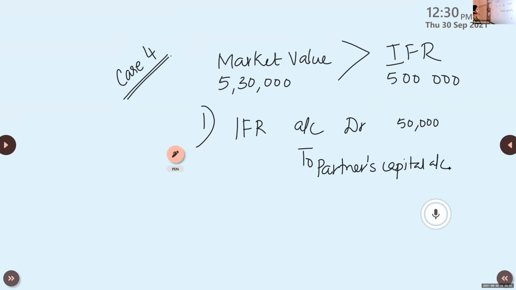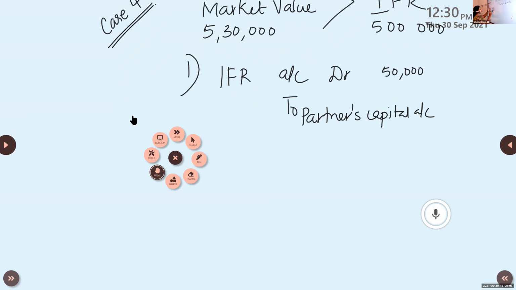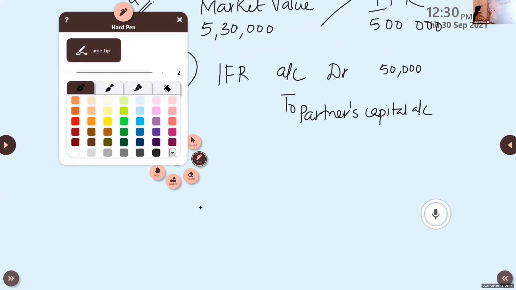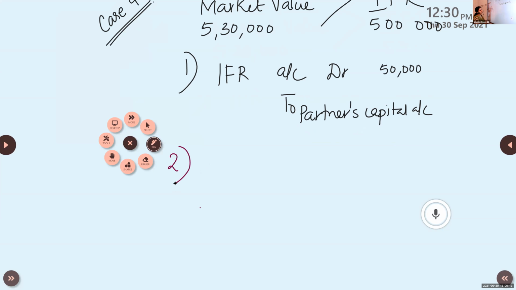Then we have one more journal entry. You can also combine it, but after explaining, I'll tell you. The next journal entry is investment account debit, the increase. How much is the increase? 30,000, to what?